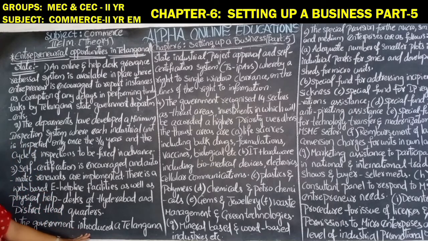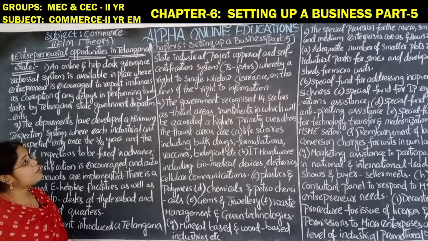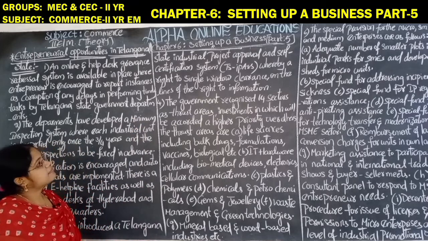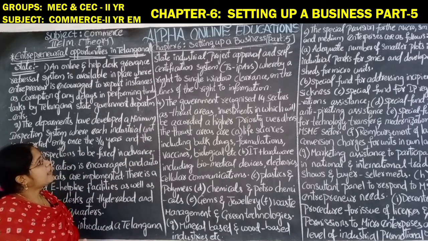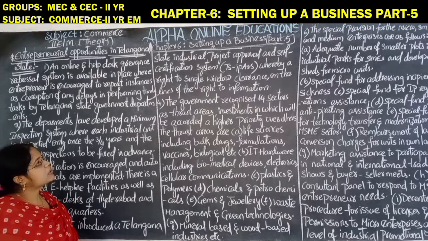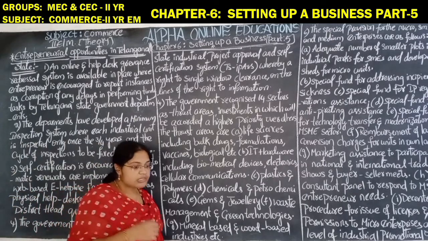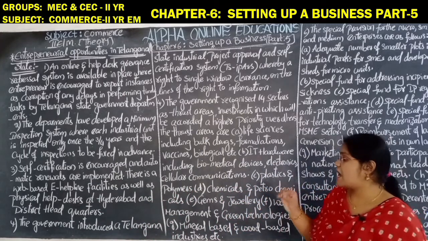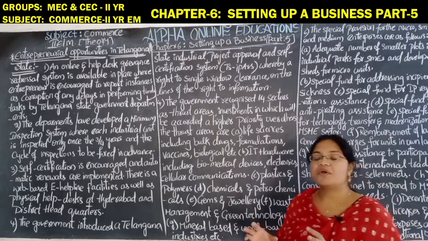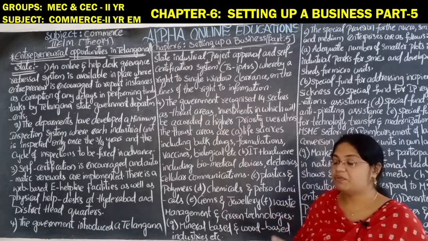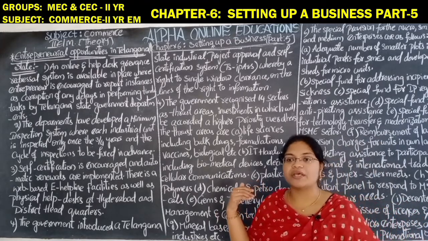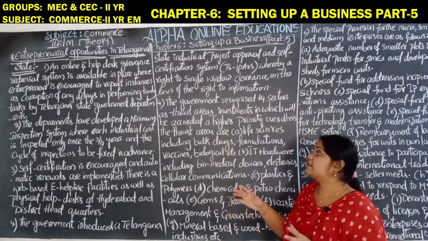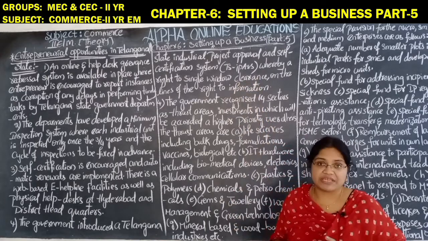The government introduced the Telangana State Industrial Project Approval and Certification System, TS-IPAS, whereby there is a right to single window clearance on the lines of the right to information. So the Telangana state government has introduced a system that gives an overall clearance certificate, meaning everything is going on according to the government rules and regulations. In that way, they will inspect and give a single window clearance certificate.